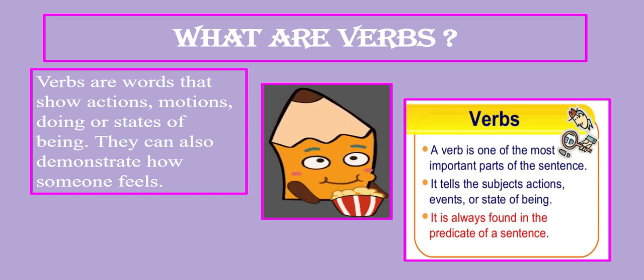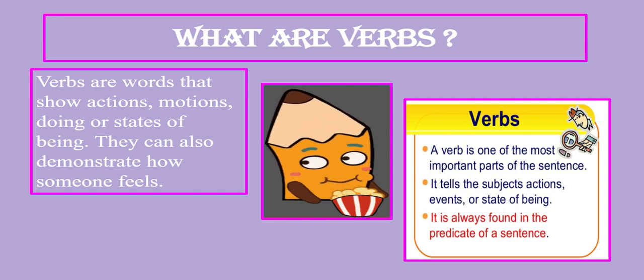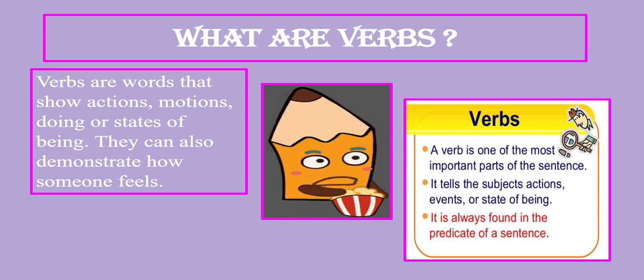A verb is one of the most important parts of a sentence. It tells what the subject is doing, its actions, its events, or state of being. And the most important thing, it is always found in the predicate of a sentence.